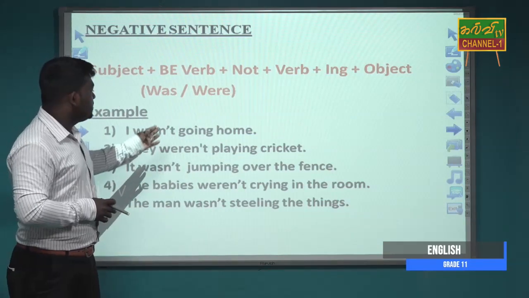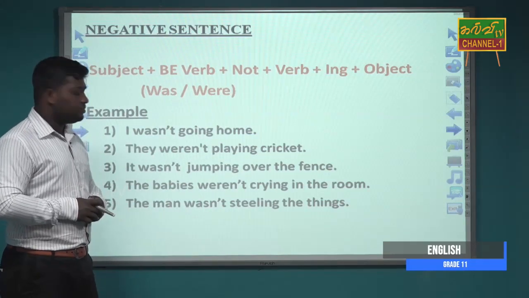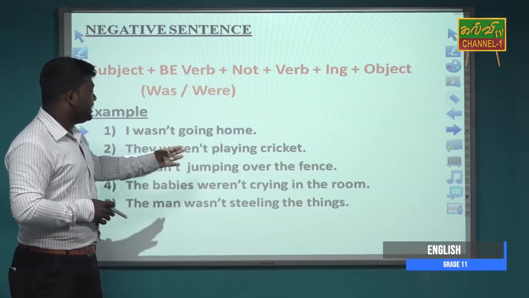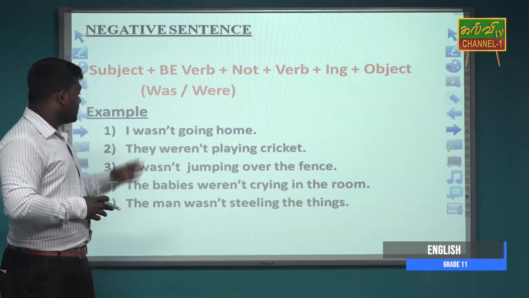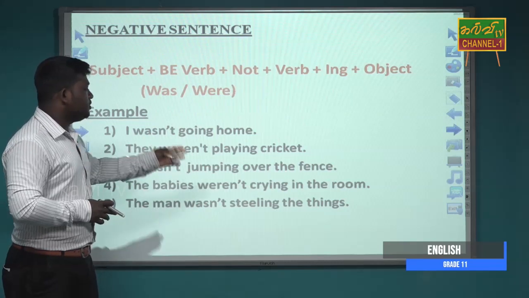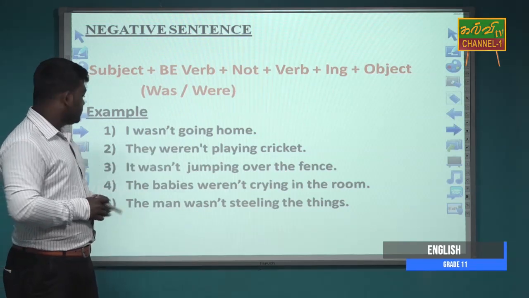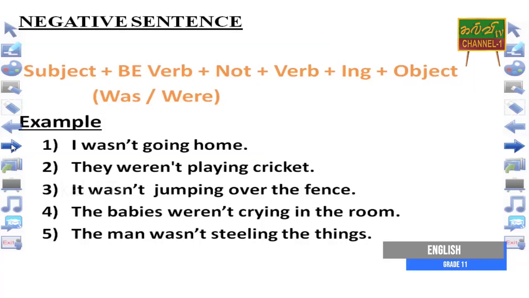I wasn't going home. They weren't playing cricket. It wasn't jumping over the fence. The babies weren't crying in the room. The man wasn't stealing the things. These are some examples for the past continuous tense negative sentences.